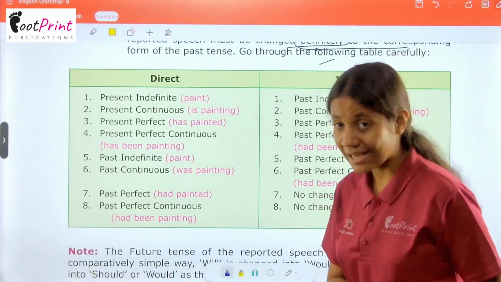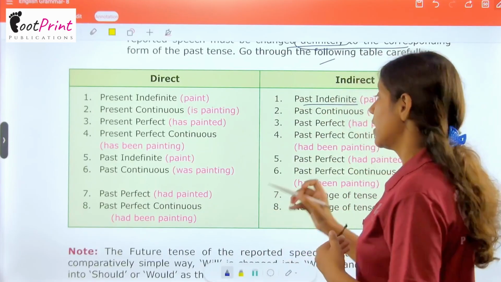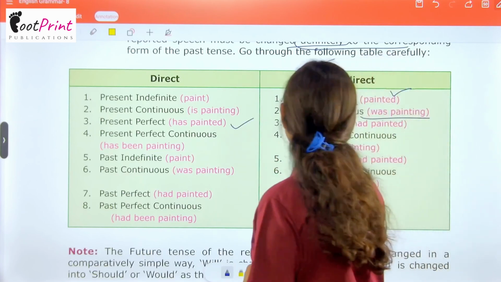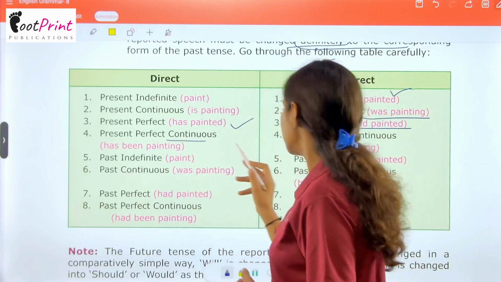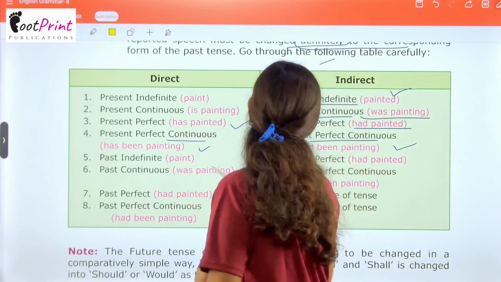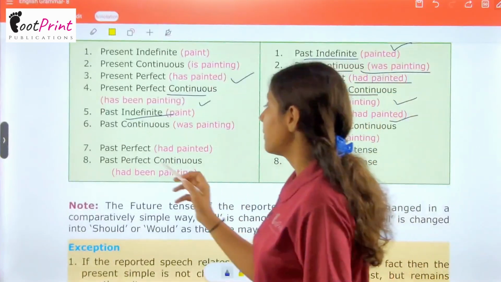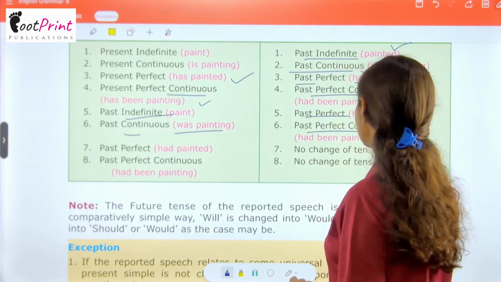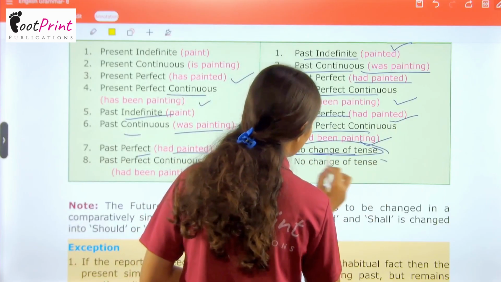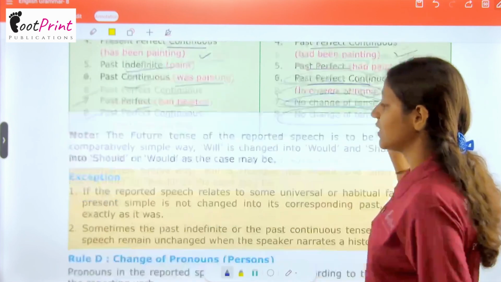Present indefinite, paint; past indefinite, painted. Present continuous, is painting; past continuous, was painting. Present perfect, has painted; past perfect, had painted. Present perfect continuous, has been painting; past perfect continuous, had been painting. Then past indefinite, painted, becomes past perfect, had painted. Past continuous, was painting, becomes past perfect continuous, had been painting. Past perfect, had painted, has no change, as we have discussed above. And then past perfect continuous, had been painting. Here we have a note also.